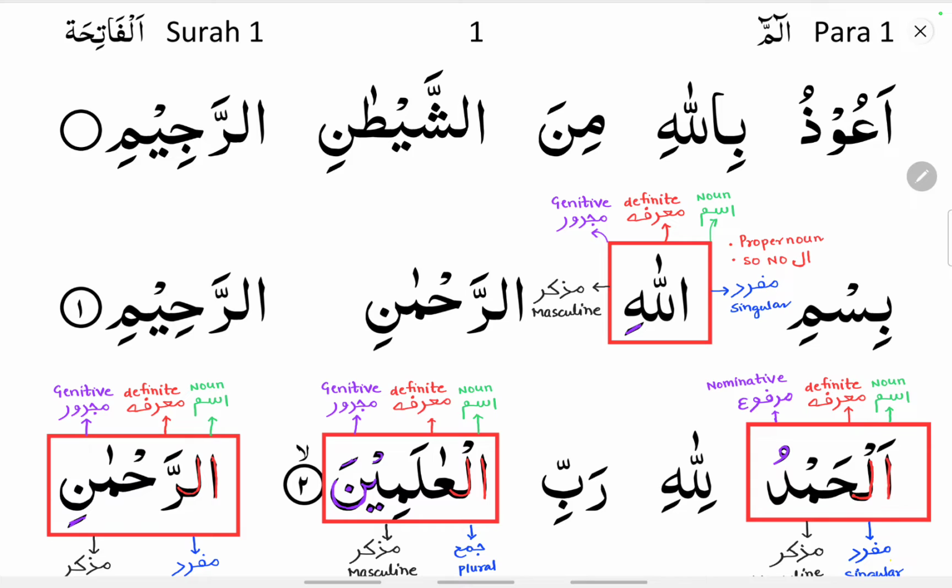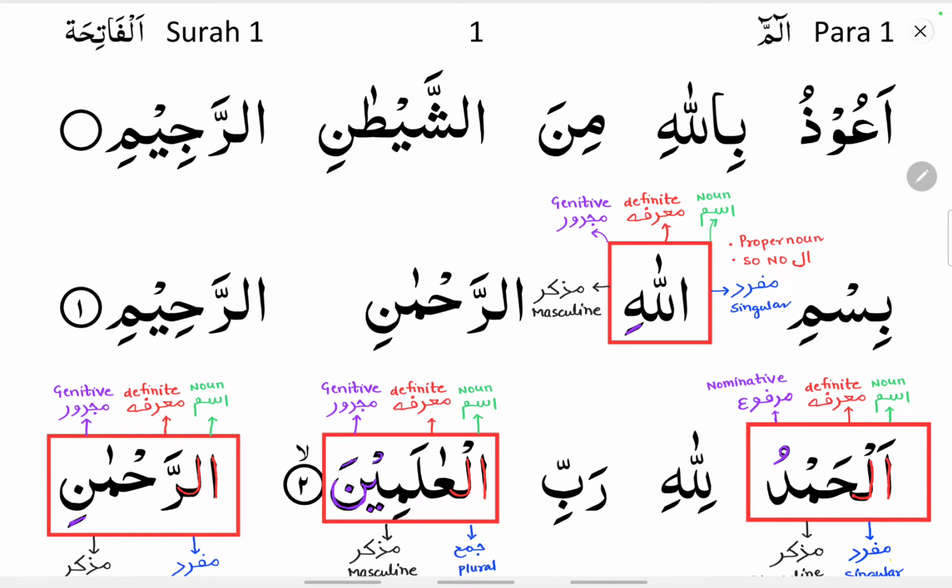Alhamdulillah, we have finished all the four characteristics of a noun. Let us first identify a noun, then apply the four characteristics of a noun. Now here you can see Allahi. So Bismillahi, Allahi. So first, what are the two characteristics?